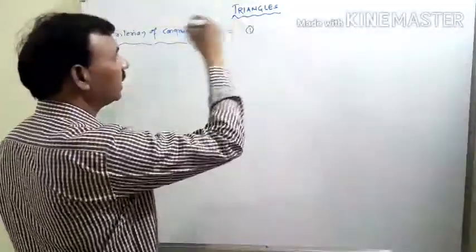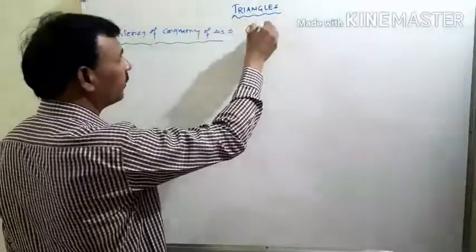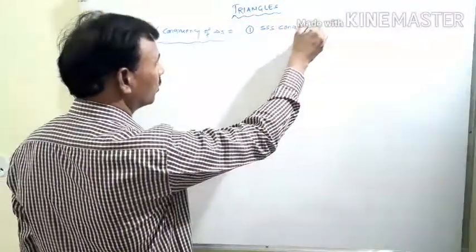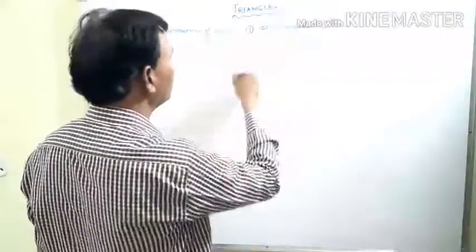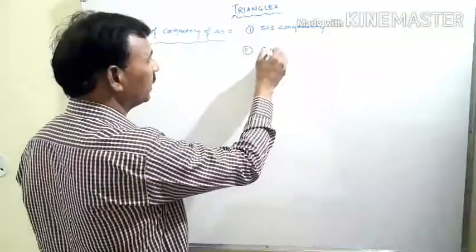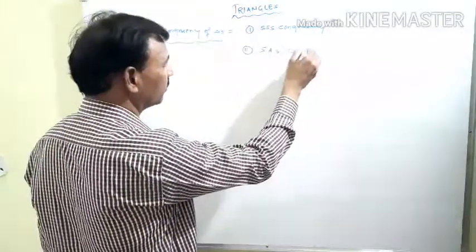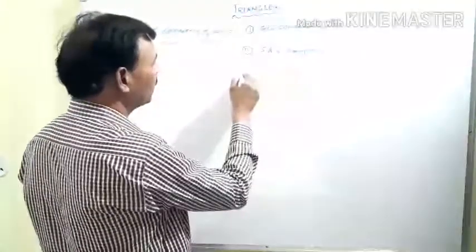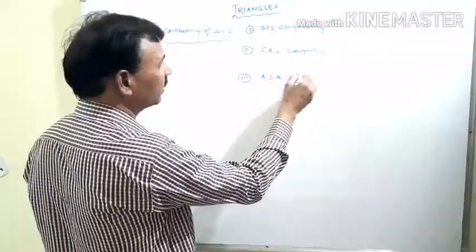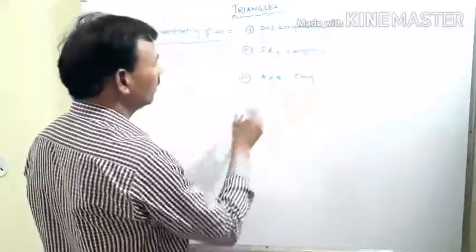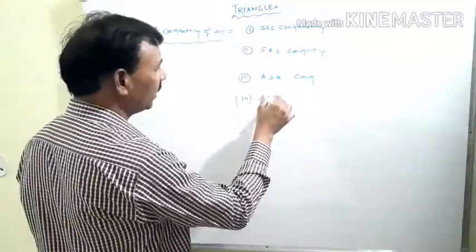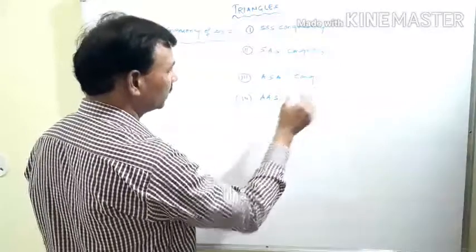First criterion of the congruency of triangles, triple S congruency. Second criterion is SAS congruency. Third type of criterion is ASA congruency. Fourth type of criterion is AAS congruency.